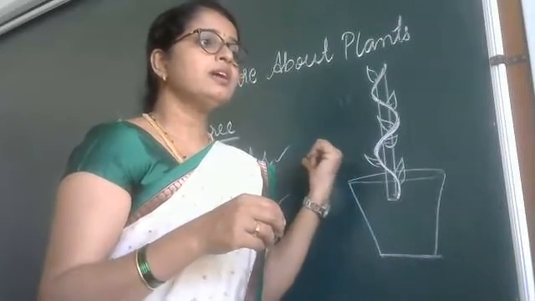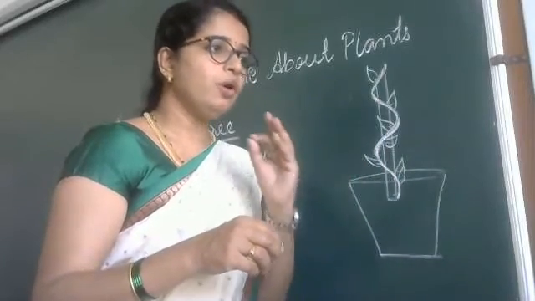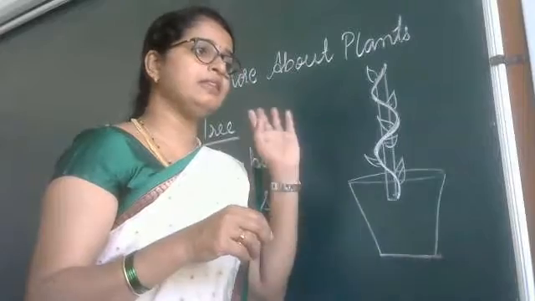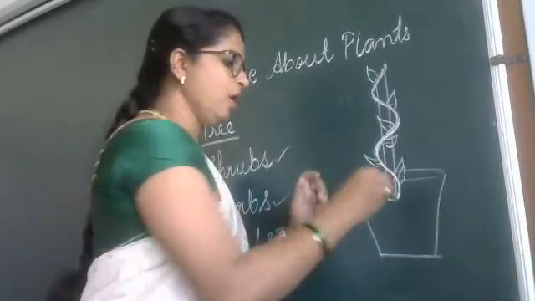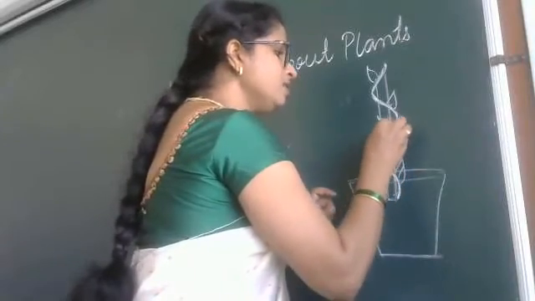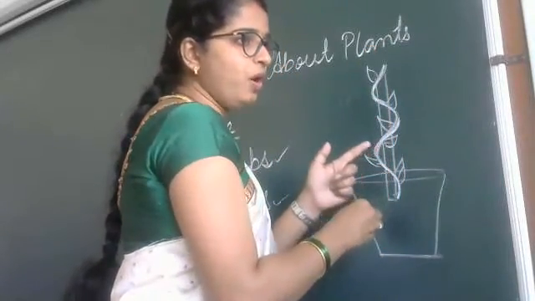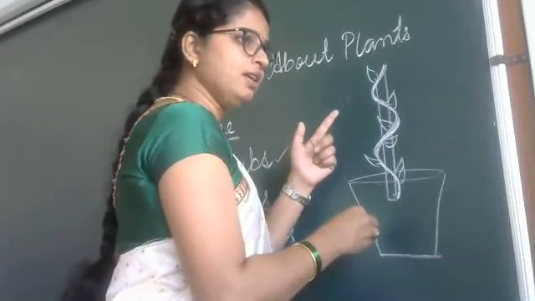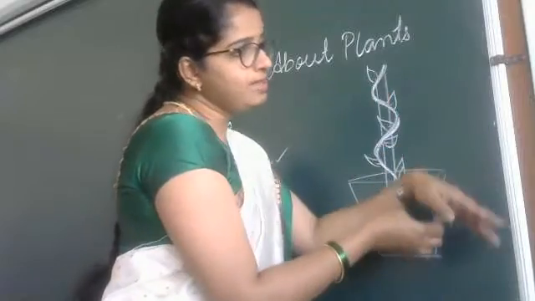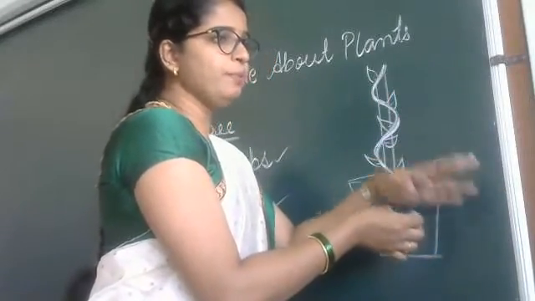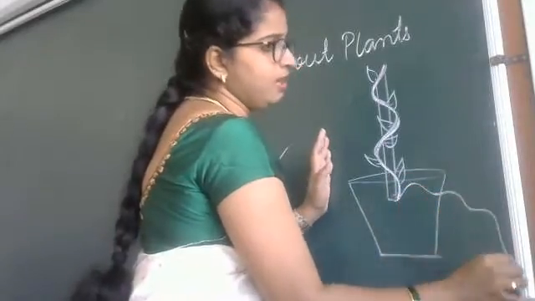That also can't grow upright on its own. It also needs support of another plant, wall or a stick, because this stem is not that strong. Then only it can grow upright. Otherwise it falls down like this.